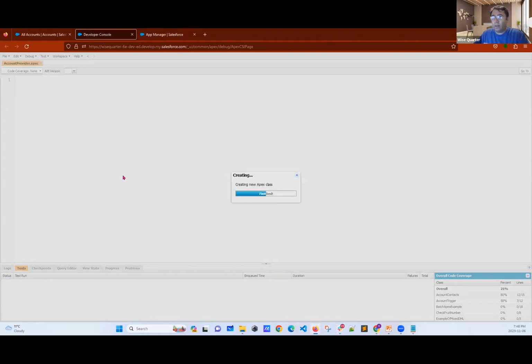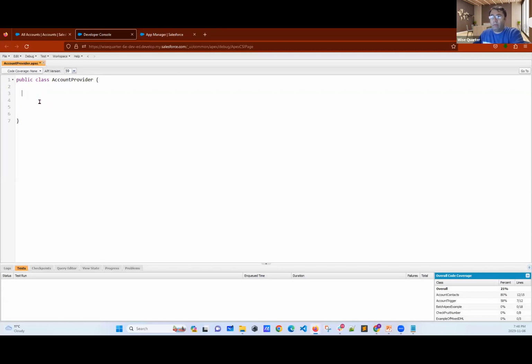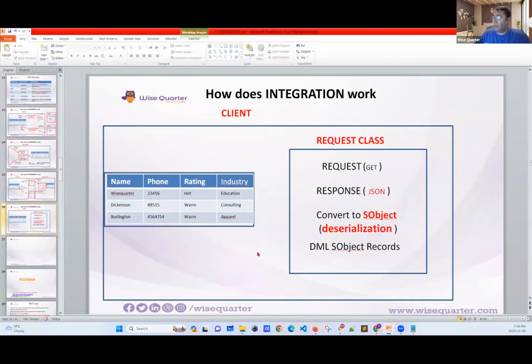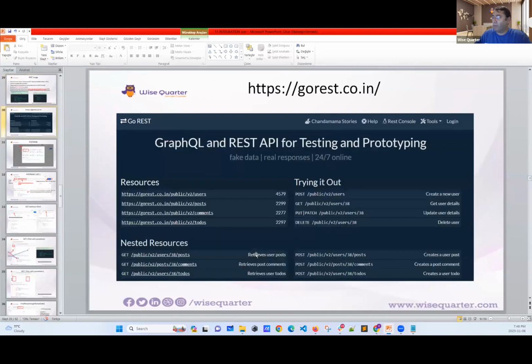Now, first thing, my friends, as you remember, if this was a test class, what we did, we said, okay, we have to put isTest here, right? This was a must. Now, this class will be provider, then we have to write something here. We have to say that, okay, this is going to be a provider. Now, how we can do this? Let's scroll down and try to find it. Where is it? Nope.